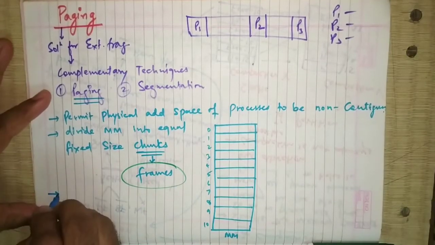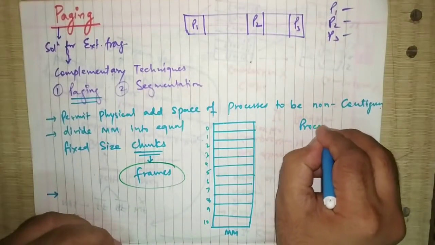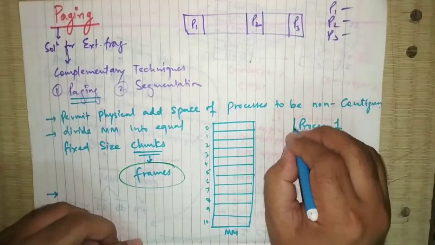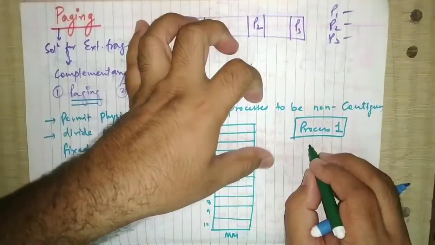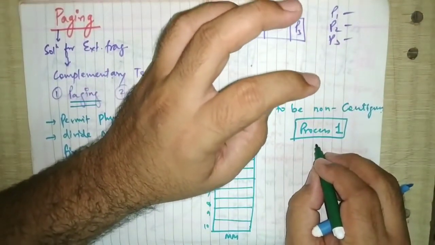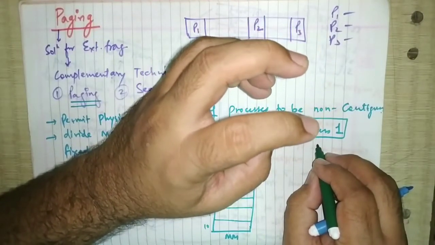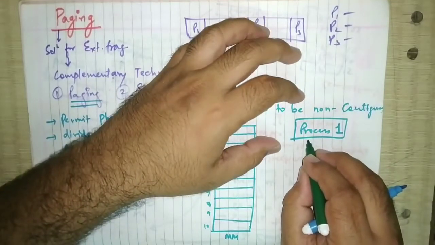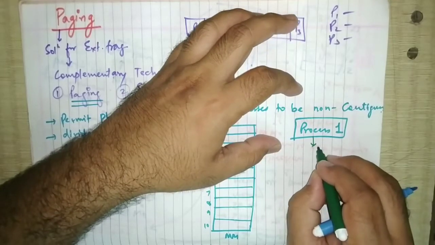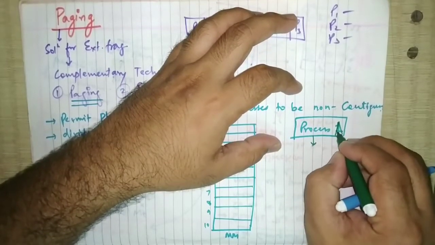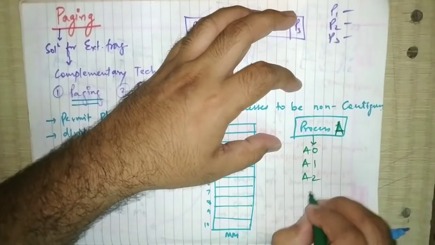Now the question is for the process. We have the first process, that is process 1. Process 1 comes over here for execution. So I'm going to divide the process into 4 chunks, small fixed size chunks of the same size. For example, say this is process A, so A0, A1, A2, A3.